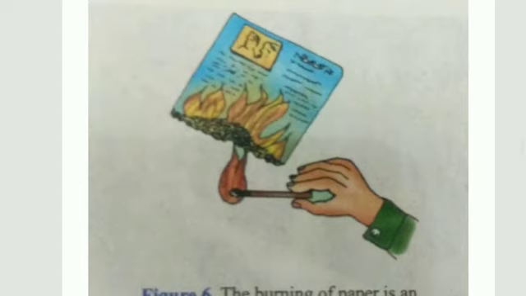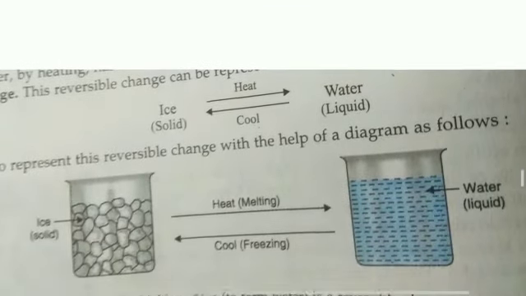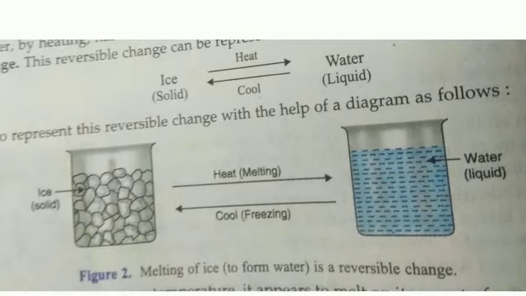It turns into ashes and we cannot get back the original paper from these ashes. This is melting of ice to form water, a reversible change. Ice can change into water and water after cooling can change into ice. So it is a reversible change.